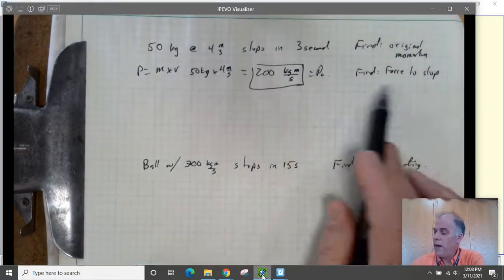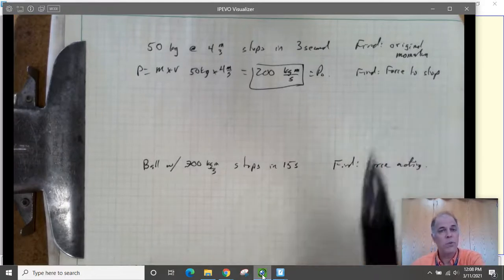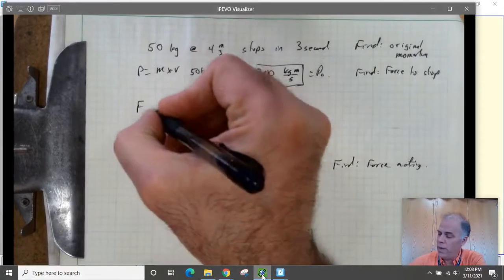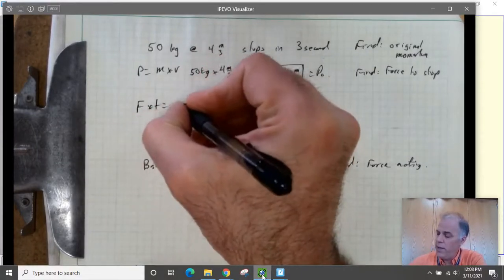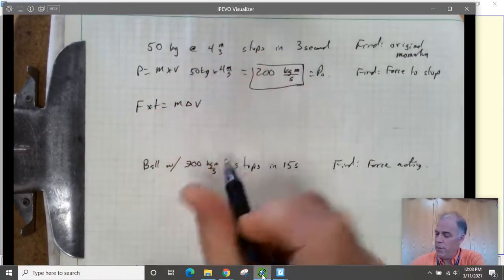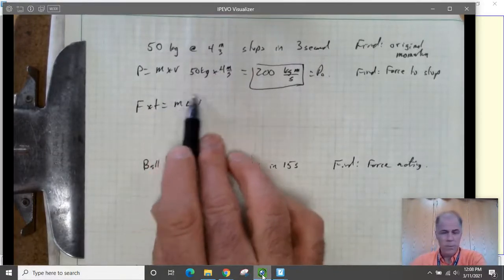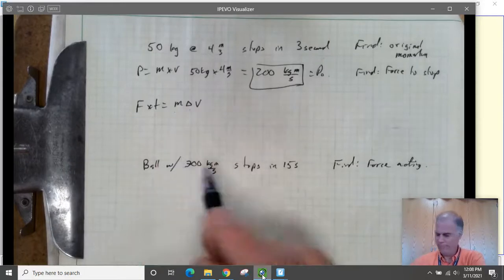Now we want to find out how much force it takes to stop. And to do this, we're going to use the impulse equation. This is why it's very useful. So the impulse equation is force times time equals a change in momentum, a mass times a change in velocity. That means that the momentum of this object is changing.